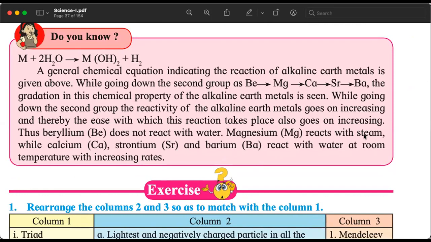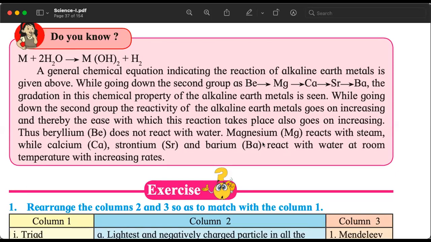That means hot water. Calcium, strontium and barium react with water at room temperature with increasing rates. So the reaction becomes easier and easier. There is no need to heat. Beryllium does not react. So from beryllium to barium, the reactivity of alkaline earth metals with water increases. So this is a gradation.